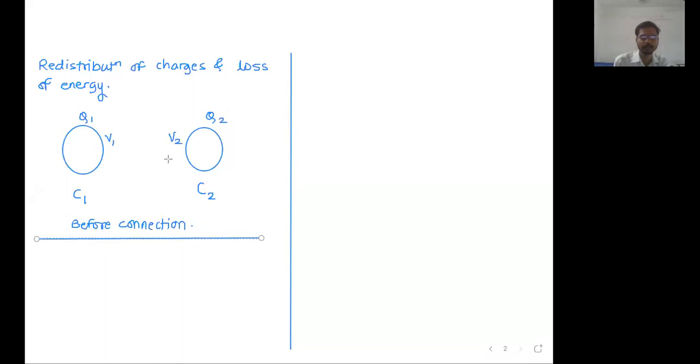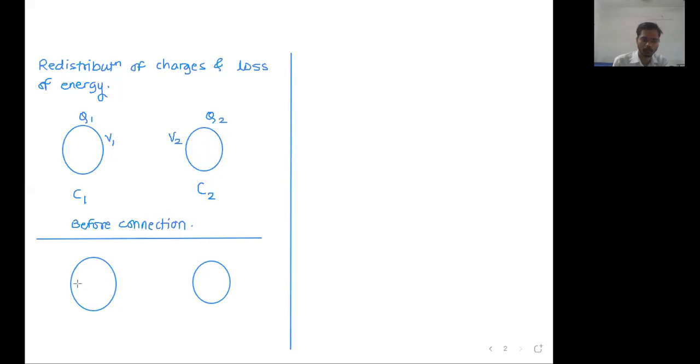These are very simple things. Now what we are going to do, we are going to have the same two conductors. The dimensions of these conductors are different.